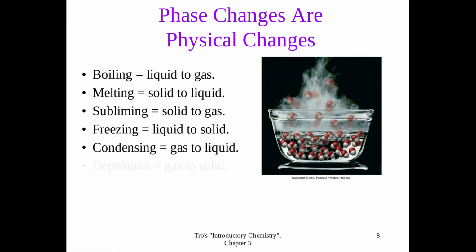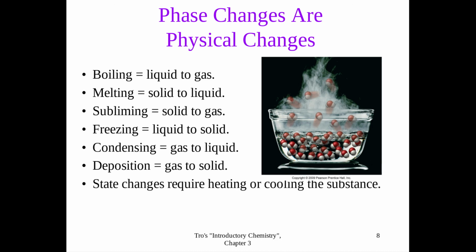When we talk about phase changes, they are all physical changes, because all we're doing is changing from a solid to a liquid, liquid to gas, liquid to a solid. If you see these words, boiling, melting, subliming, freezing, condensing, those are all phase changes. Those are all physical changes because you still have the same substance in the end.